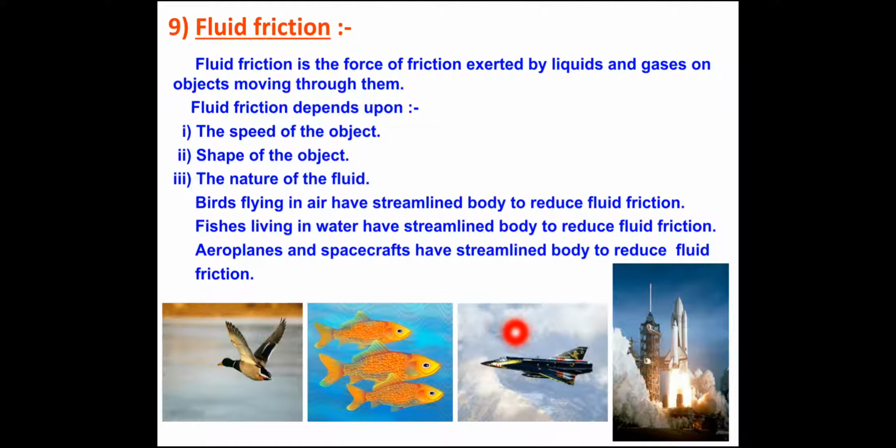Now this fluid friction depends upon the speed of the object, the shape of the object, and the nature of the fluid. Examples are given here. Birds flying in air have a streamlined body to reduce the fluid friction, and fishes living in water have a streamlined body to reduce the fluid friction. Aeroplanes and spacecraft, here the spacecraft is shown, have a streamlined body to reduce the fluid friction. So in this way, all these objects have a streamlined body.